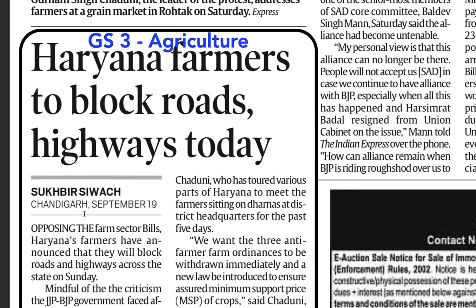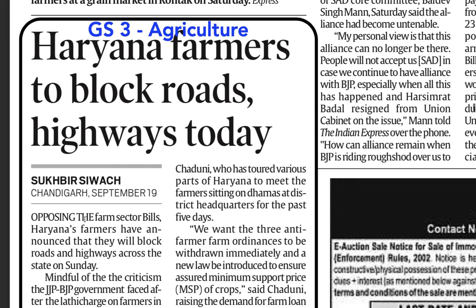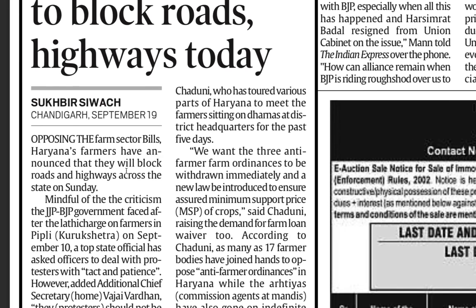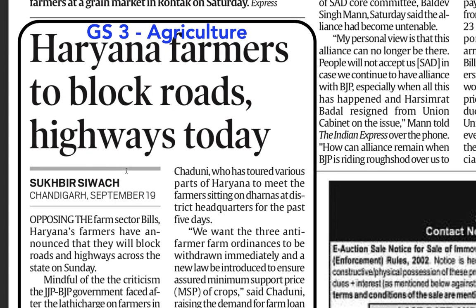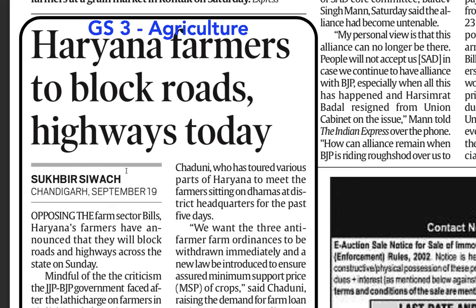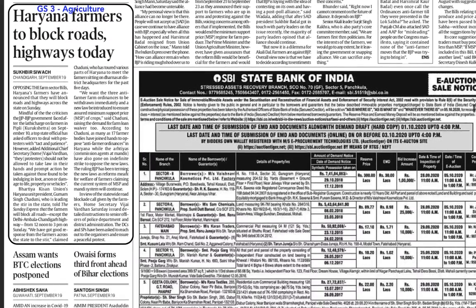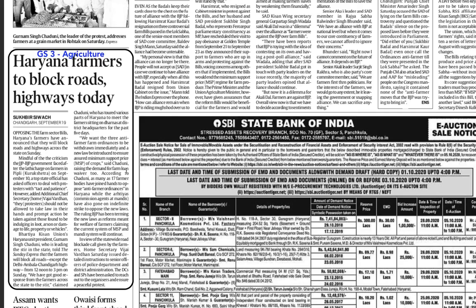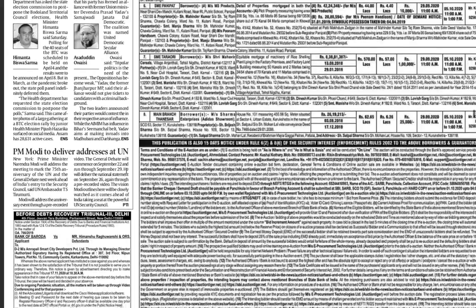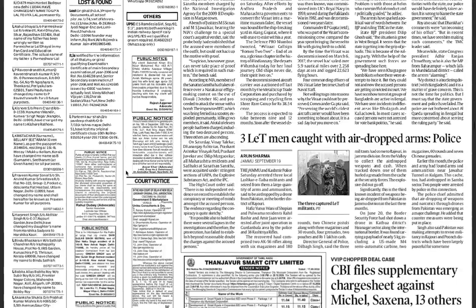We'll talk about this news now. Haryana farmers blocking the roads. This is very important news as far as the GS3 agriculture part is concerned, because the government is passing three important ordinances, and there are repercussions of these ordinances on the entire nation. Why particularly Haryana and Punjab are against these ordinances? You should read this, and even if you don't read this, you might not find a comprehensive answer. You can search, you can find videos on the reaction of the farmers to the ordinances, and you can make your own 1-2 page notes related to this topic. It doesn't make any sense to write 10 pages, because you are going to write 2 pages ultimately in the mains. So make notes of 2 pages per topic. That is what I suggest for now.